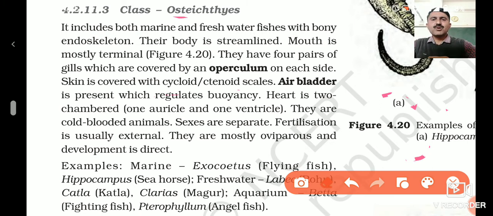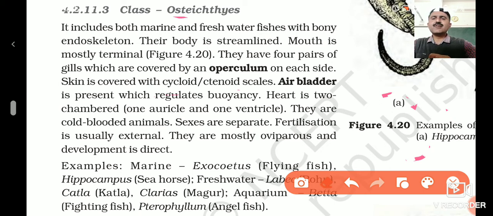Okay, so their body surface generally remains slimy, and that also helps them to swim swiftly. So they are comparatively swift swimmers, and need not swim continuously in the presence of the air bladder. This is an additional structure present along the body, which helps to provide buoyancy.